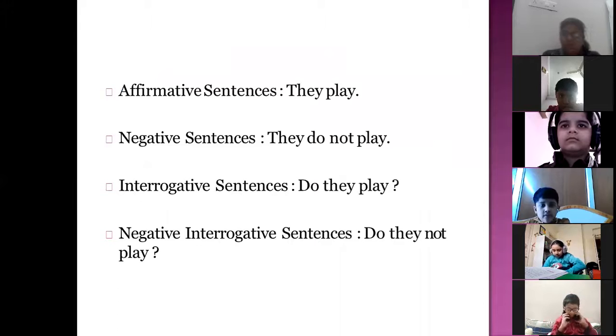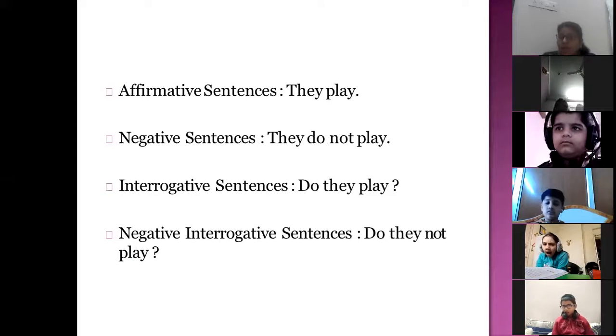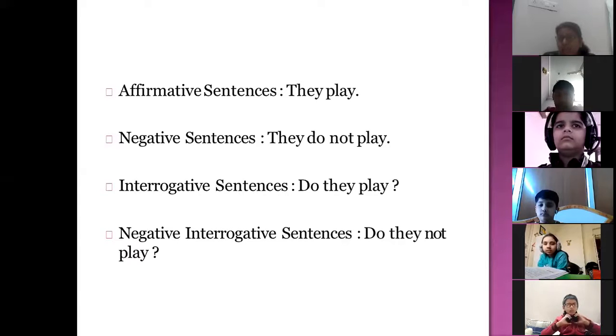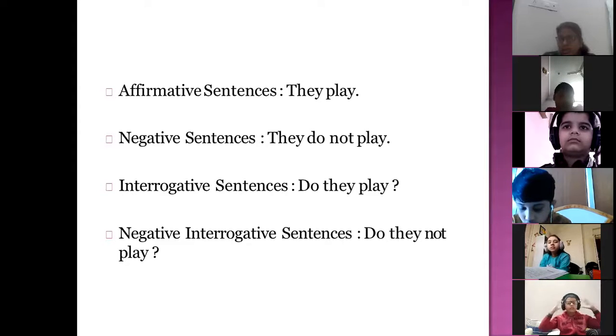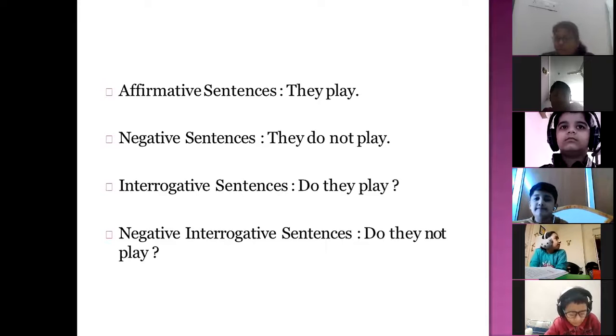Now again, every subform of tense has four kinds of sentences. Affirmative sentence means a simple statement. Negative means which is denying, which has no word in it. Interrogative is a questioning sentence, and negative interrogative sentence means no plus question, the sentence in question form.